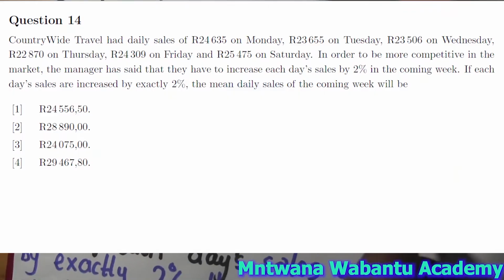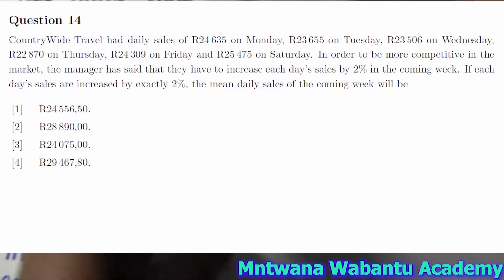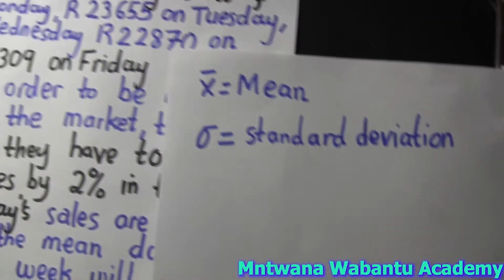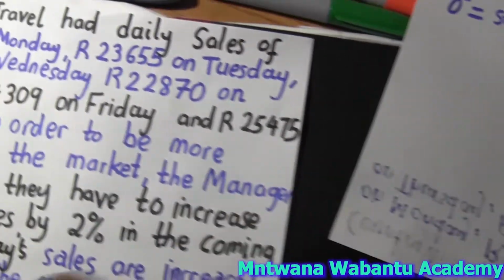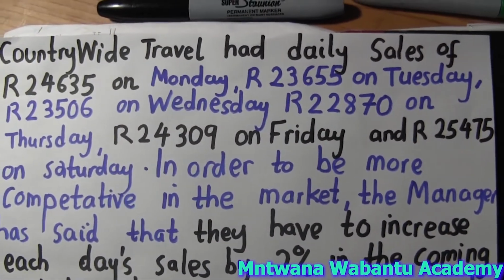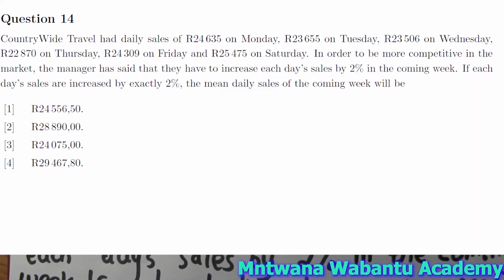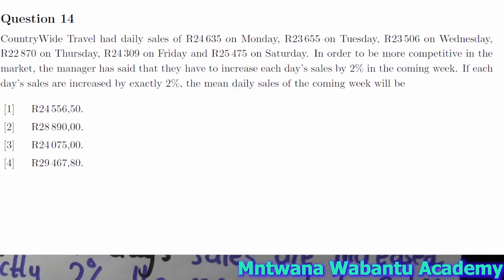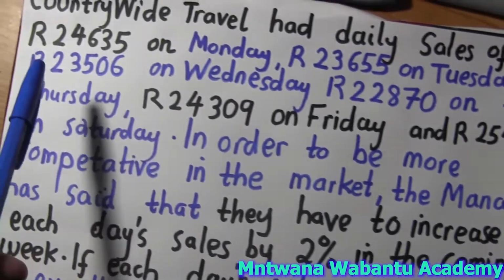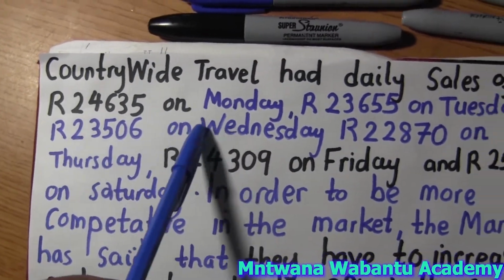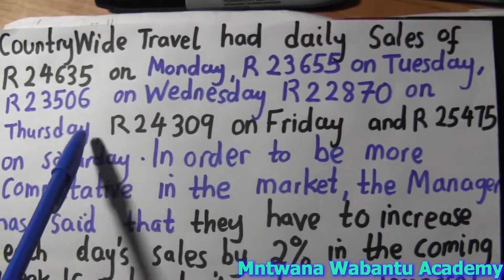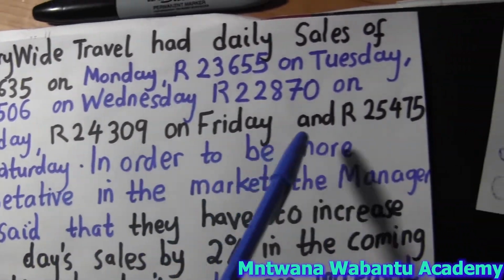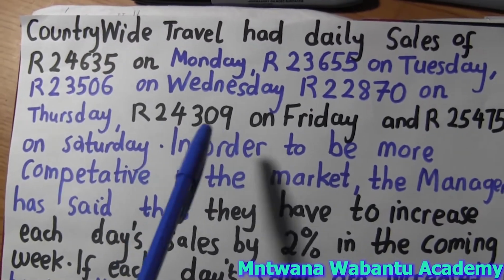So we have a question right here. I'm going to show you how to find the mean, standard deviation, and variance with the calculator this time. For example, this is a good example: CountryWide Travel daily sales. Every day they do sales of this amount on Monday, this on Tuesday, and that on Wednesday, and this amount on Thursday, Friday, Saturday.